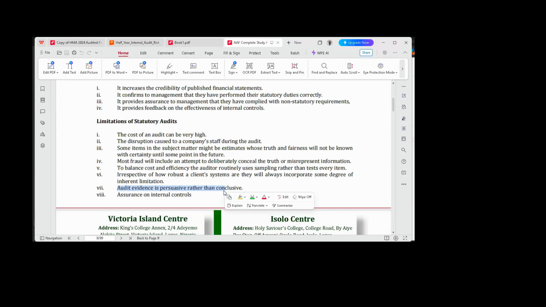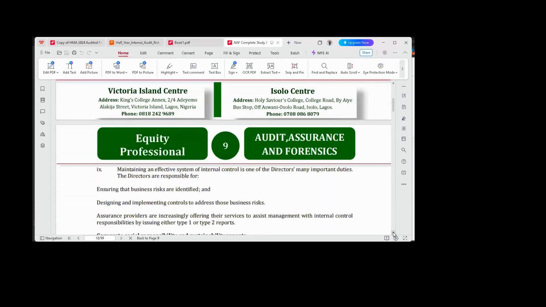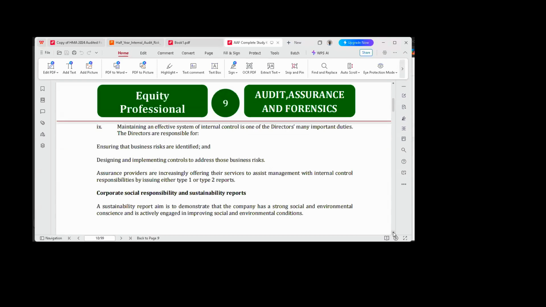Okay? And next one, assurance on internal control. So the auditor's report is usually based on internal control. Like I said, you have to evaluate internal control. If internal control is weak, it's going to have a negative effect or negative impact on the financial reporting.